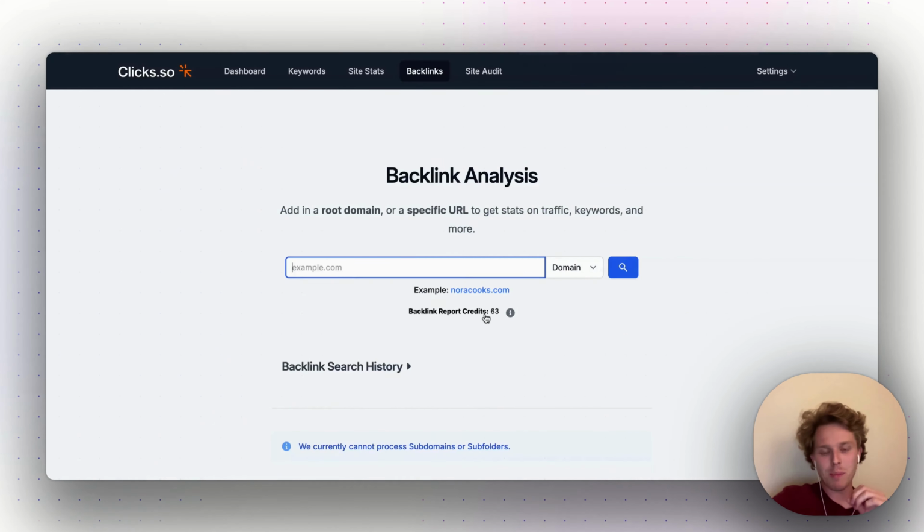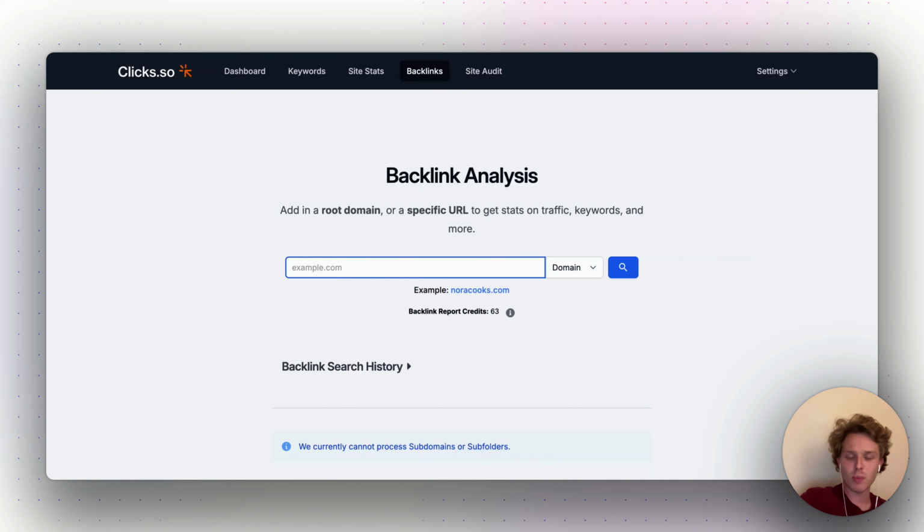All right, guys, let's talk about backlinks. So on this report, we're just going to take a look at our competitors' backlinks, our own backlinks, where we're getting it from, whether it's do follow, no follow, the authority, a whole lot of things, anchors, the top pages. Let's dive in. So for right now, we can only take a look at root domains and specific URLs. Subdomains and subfolders are coming soon, working on that as we speak.